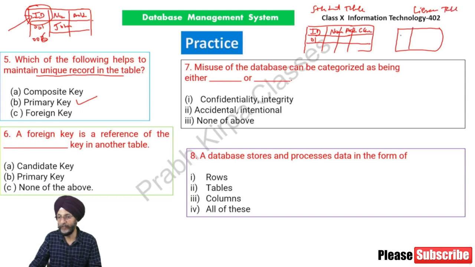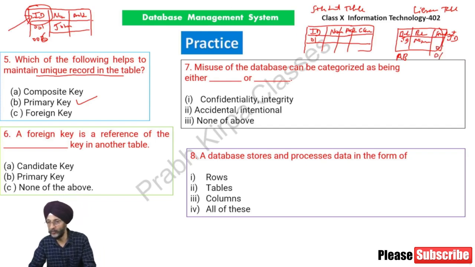Here the books have been maintained: book ID, book name, and the next column is student ID. So if a person goes there and is given a book AB, then suppose this person gets the book, here it will get entered 01.